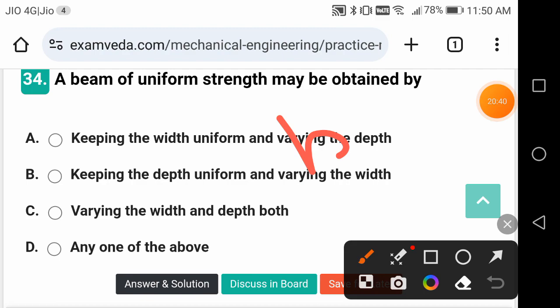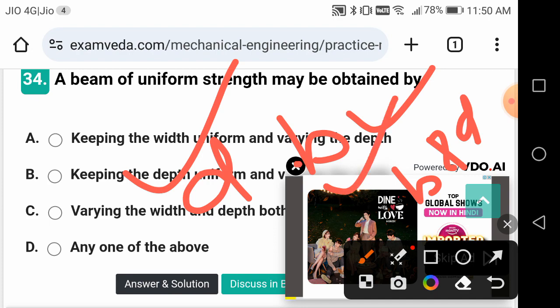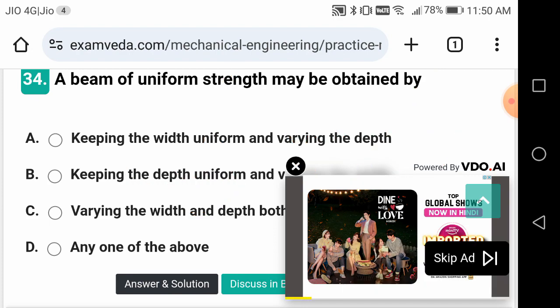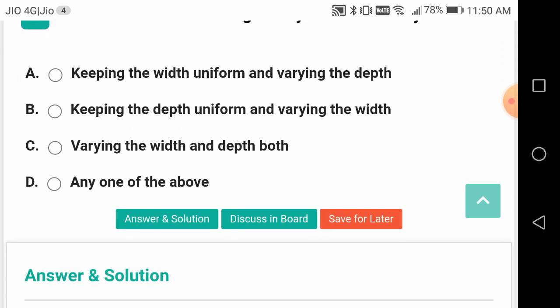Either change B or D, or B and D. You can get a beam of uniform strength by a combination or a single one at a time: width, depth, or both.